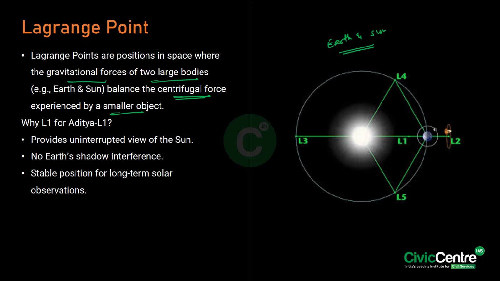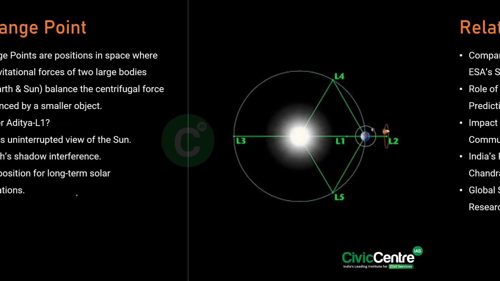But if you look at the picture, we have 5 Lagrange points, right? L1, L2, L3, L4 and L5. But why did we choose only L1? Because it provides an uninterrupted view of the sun and there is no Earth shadow interference at that point. And moreover, it provides a stable position for long-term solar observations. Right. Now, moving forward,